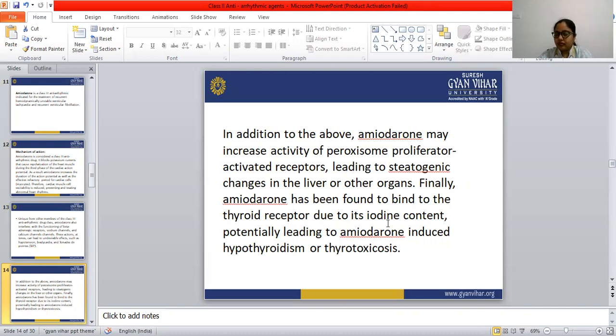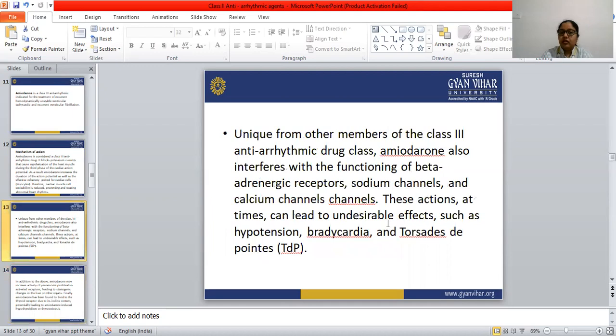Amiodarone comes under the category of potassium channel blockers. It blocks the potassium channel, and as we have seen in the mechanism of action, it has the capacity to interfere with sodium channels, beta adrenergic receptors, and calcium channels. When amiodarone binds with the sodium channel, calcium channel, and beta adrenergic receptor, hypotension or bradycardia happens. These are the undesirable effects of amiodarone.